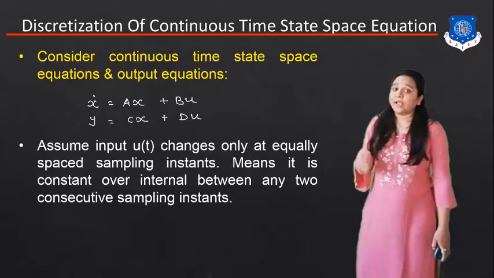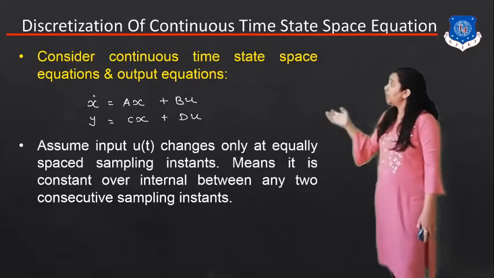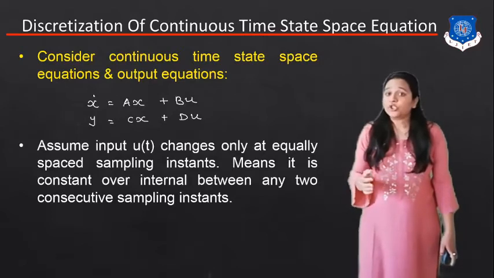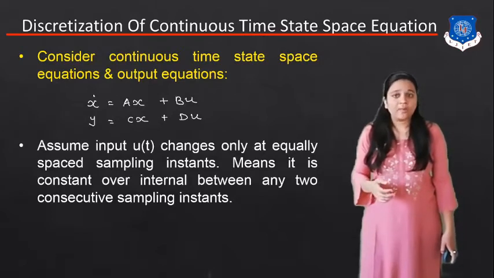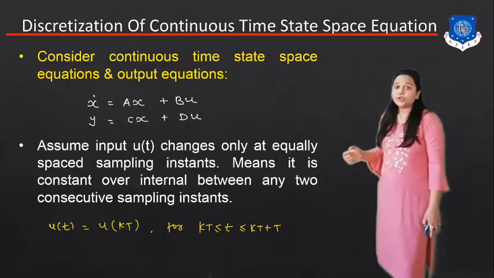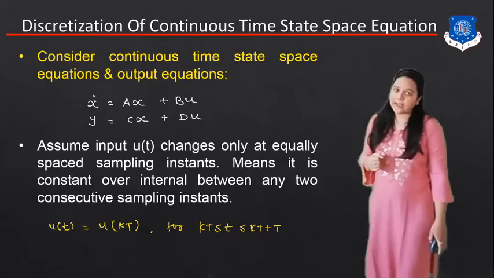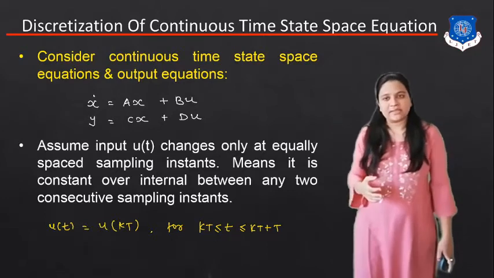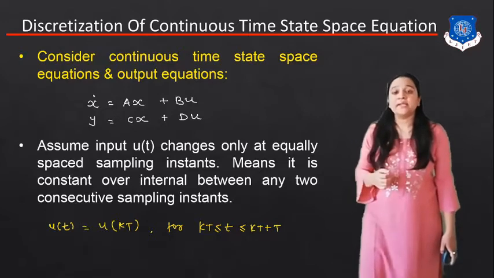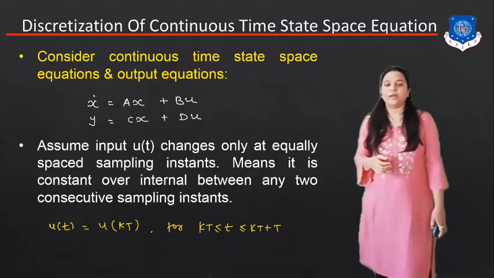So we assume that input u of t changes depending upon the sampling rate, and it is constant over the interval between any two consecutive sampling instants. So u of t is equal to u of kT, where k is our sample and T is our sampling period, for kT less than or equal to t less than kT plus T.